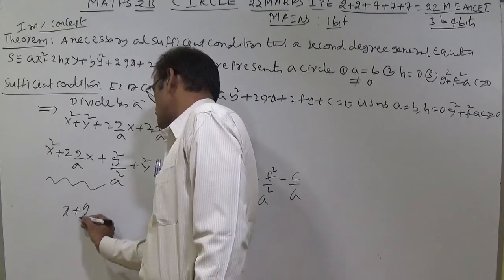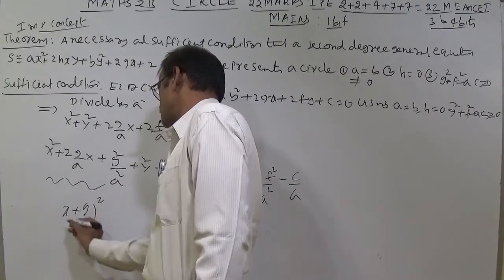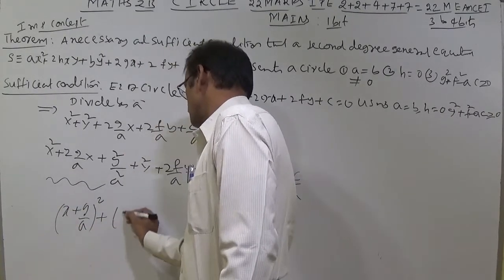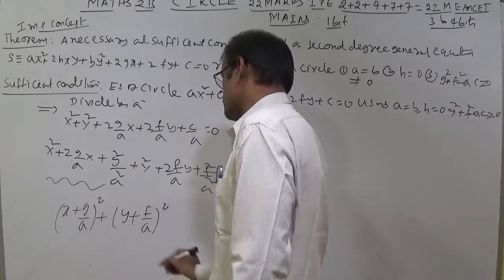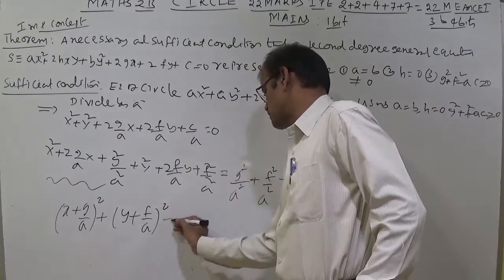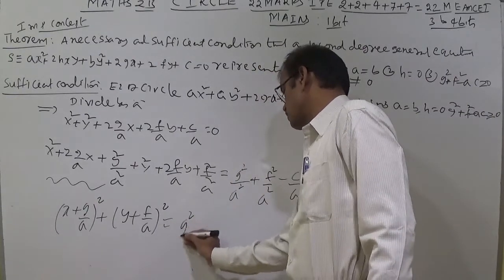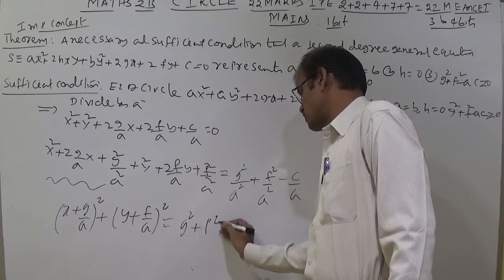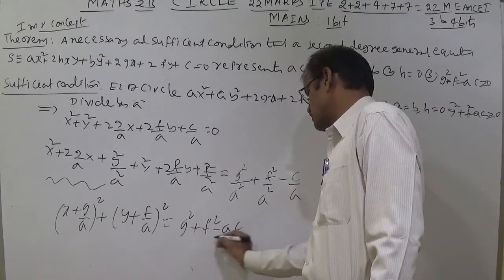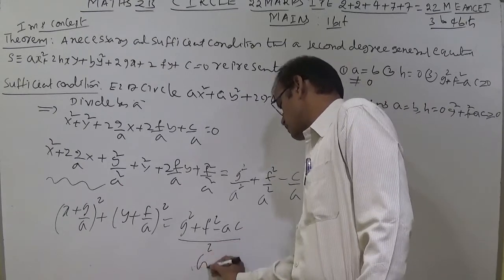So you can write x plus g by a whole square plus y plus f by a whole square is equal to g square plus f square minus ac whole by a square.